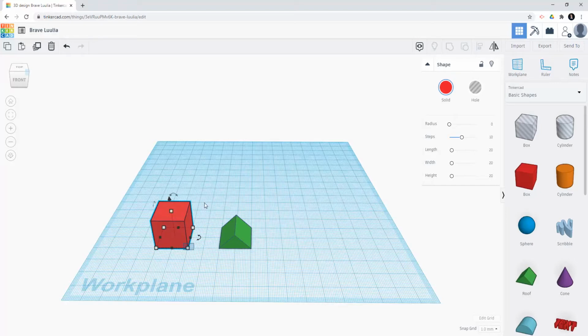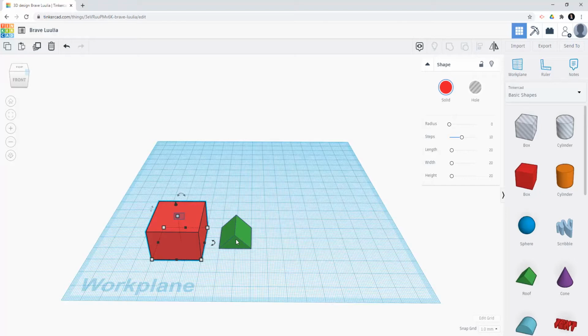So, if you would like to change the size, for example the width and the length of the cube, simply click on one of the vertices. Click the number 20 and change it to 30. Now you will have a base of 30 times 30.